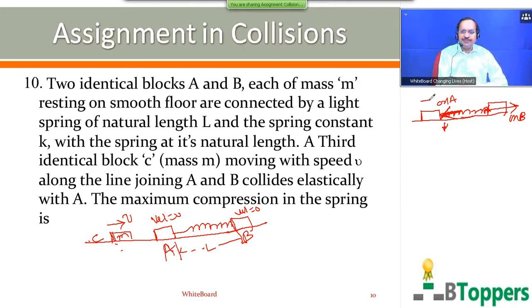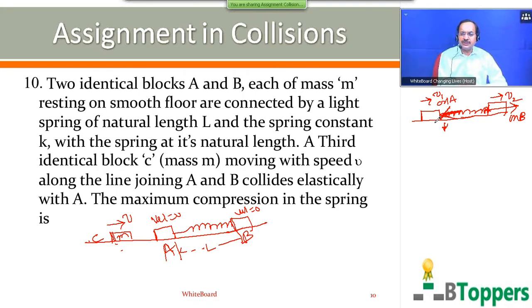At a particular instant, V1 is the velocity of the block A towards right, and V2 is the velocity of the block B. You can observe that as the block A begins to compress the spring towards right, the elastic force by the spring on the block A is directed towards left. That means opposite to the velocity V1 of the block A. Whereas the elastic force on block B by the spring acts towards right, in the direction of its velocity V2.